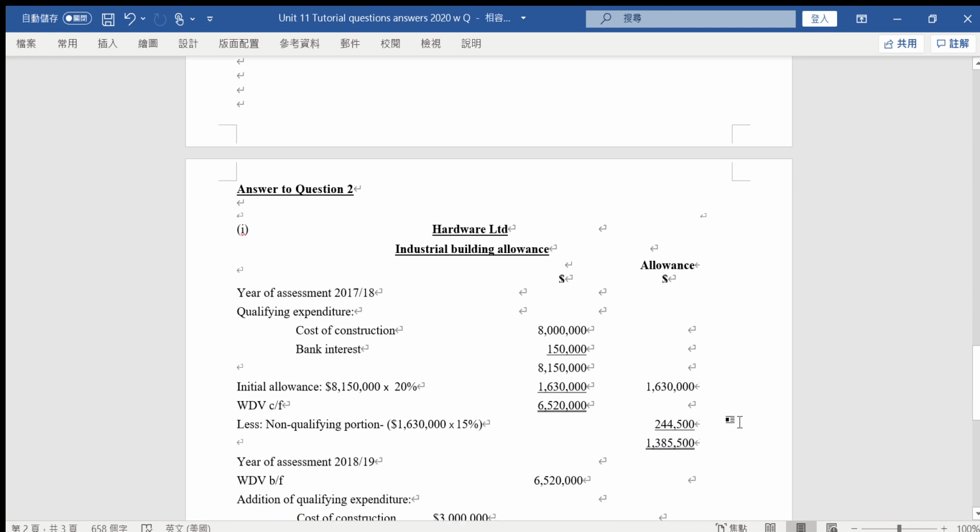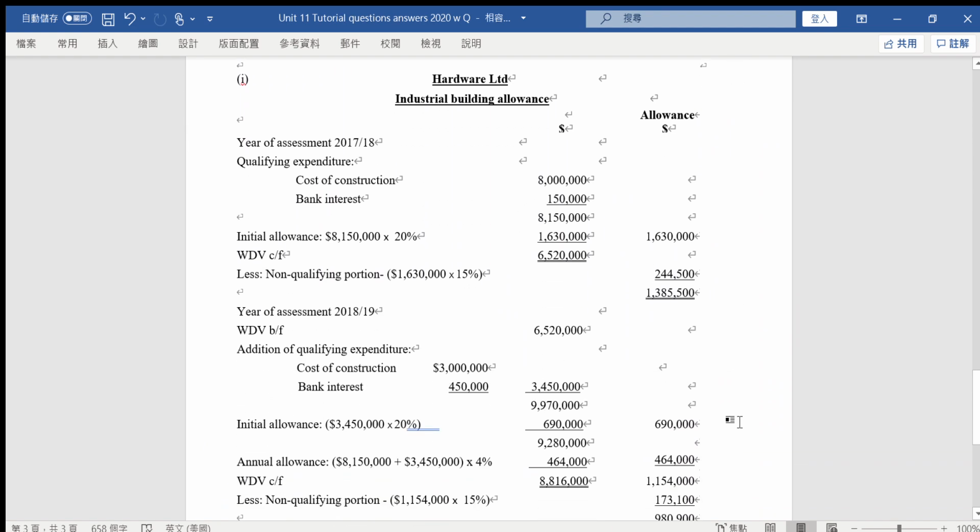Now for the first year, 2017/18, you will find that the cost of the construction related to the building is 8 million. Then only the interest related to the cost of the construction, 150,000, can be capitalized, and because of that, the total value of the qualifying expenditure is 8.15 million.